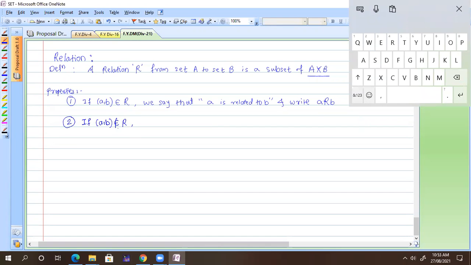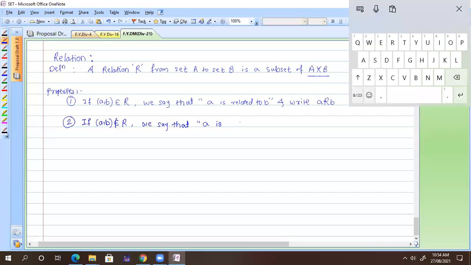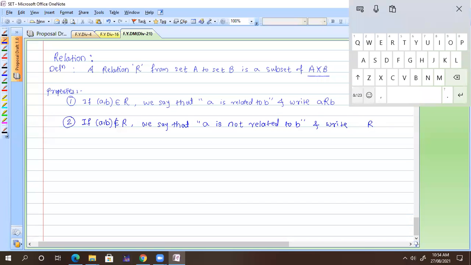So we define it like that: (A, B) does not belong to relation R. Then we say that A is not related to B. And we write A, then draw R with a cross sign on it, and then B. So it is nothing but not related.